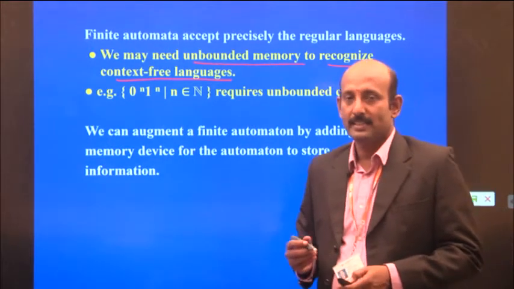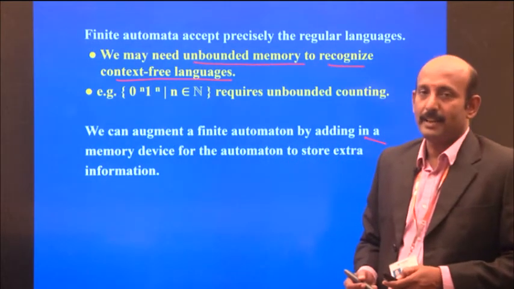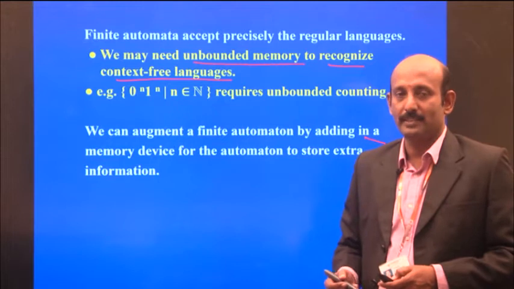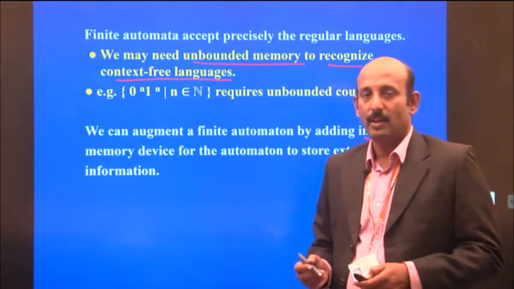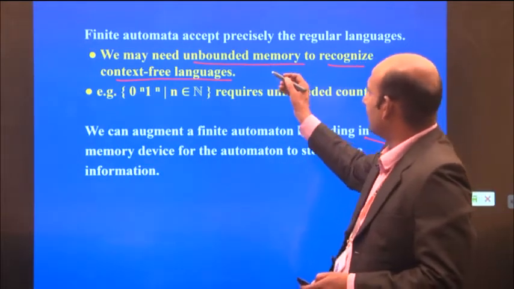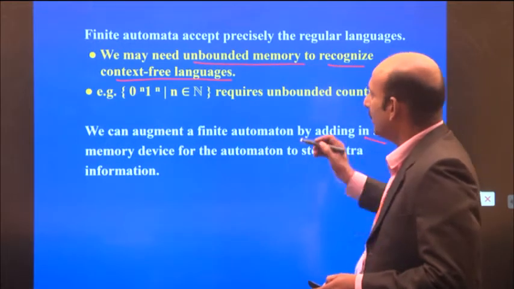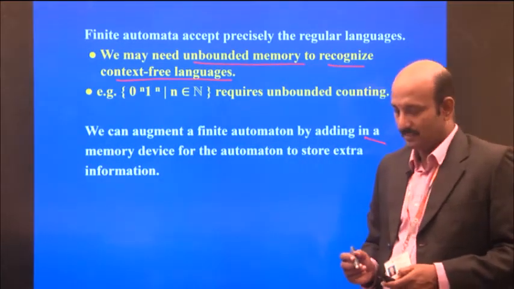Here, context-free languages, that is Type 2 languages, need unbounded memory to be recognized.